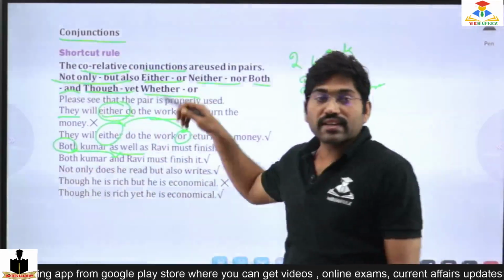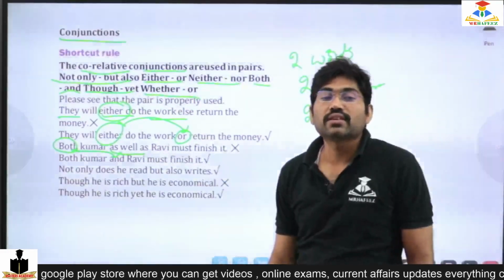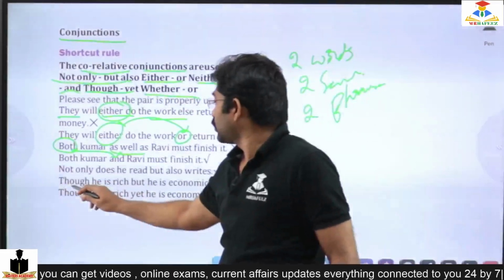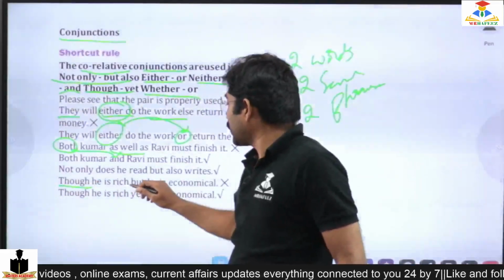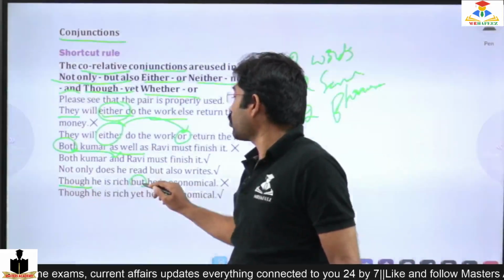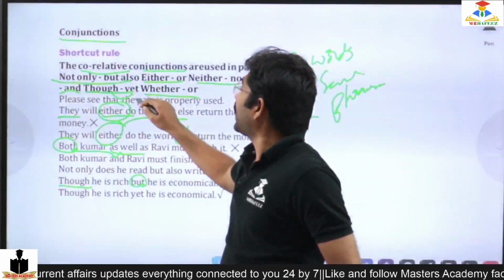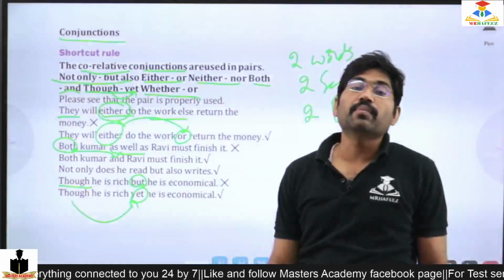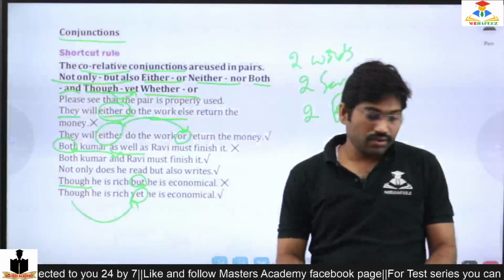So that is already there, correlative conjunctions in pairs. So, "though he is rich but is wrong," though is followed by yet. So this has to be implemented. Okay, so moving to the next.